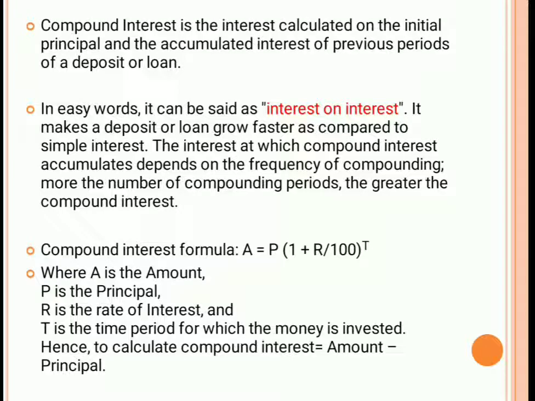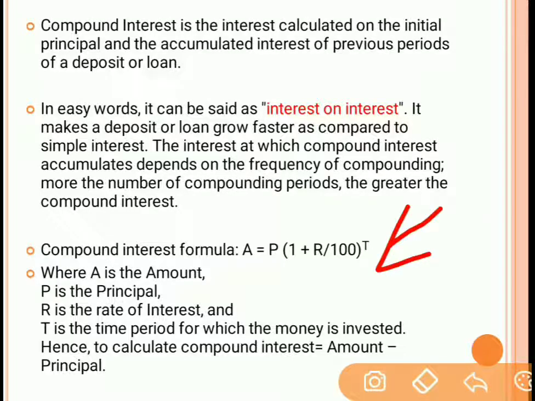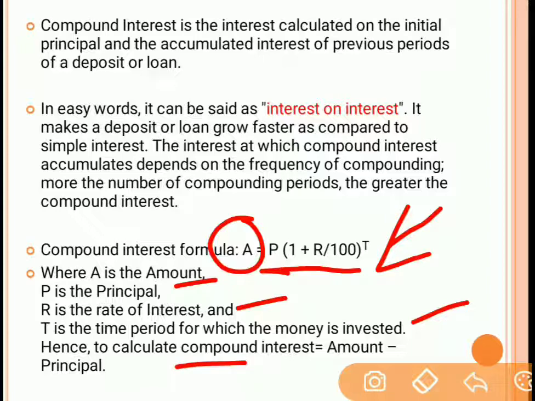Now the formula for finding out the compound interest is A is equal to P into (1 plus R by 100) raised to T. Here P is the principal amount, R is the rate of interest, and T is the time for which the amount is invested. Now this is the total amount which is to be paid. In order to find out the interest, compound interest will be total amount minus the principal.